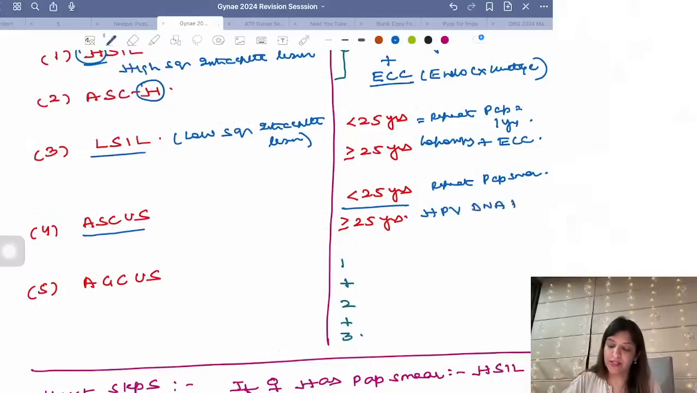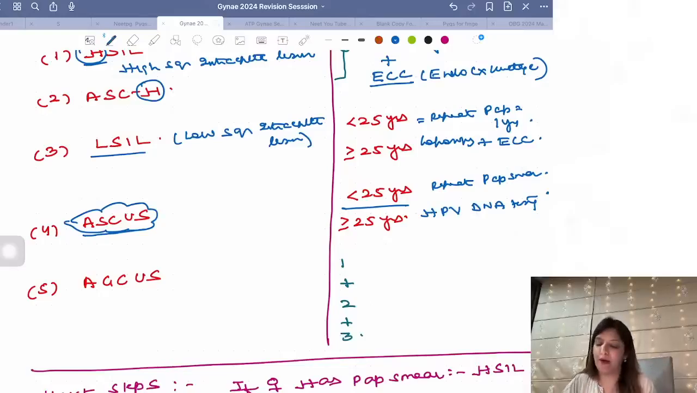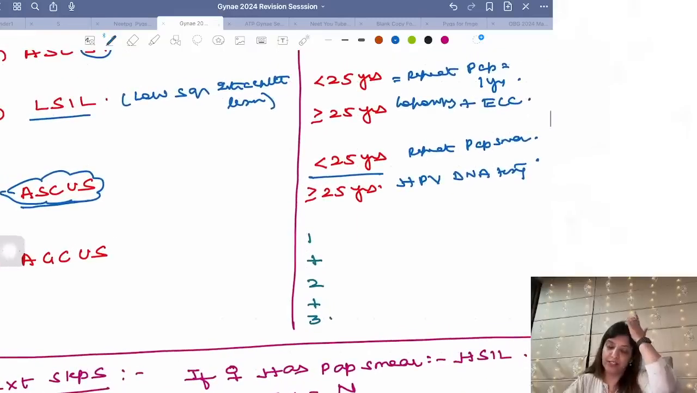HPV DNA testing. Whenever you are doing HPV DNA testing after an abnormal pap smear report, for example the pap smear report was ASCUS, after getting this I am doing HPV DNA testing. This is what is called reflex HPV testing.